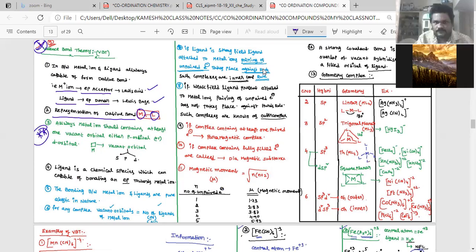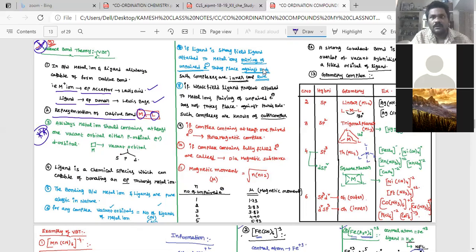Pavani, are you able to follow up to now? The points. Nomenclature, practice once. If there is any doubt,